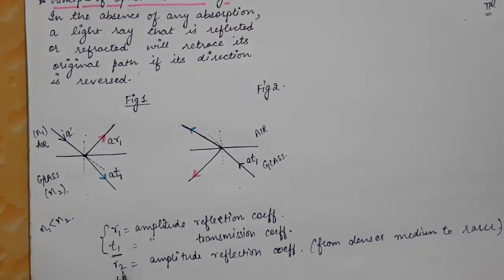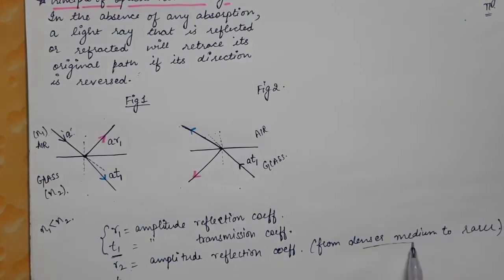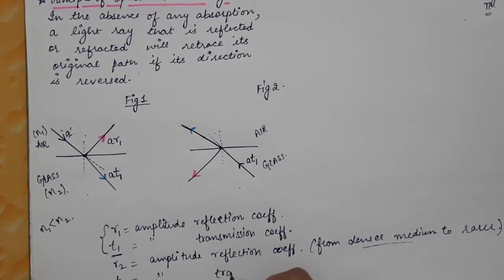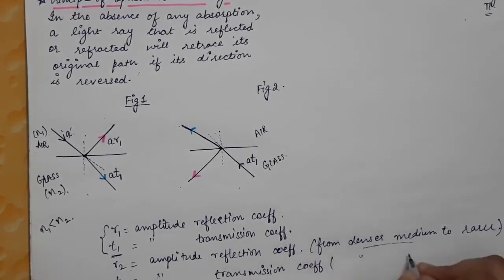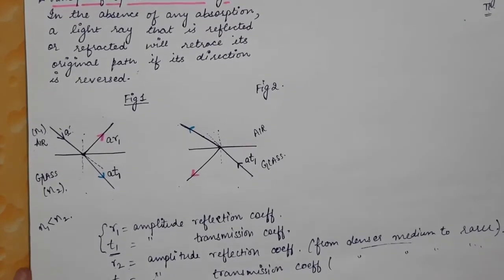That is, if the light is incident in the denser medium. Then T2 is the amplitude transmission coefficient when the light is incident from the denser medium.